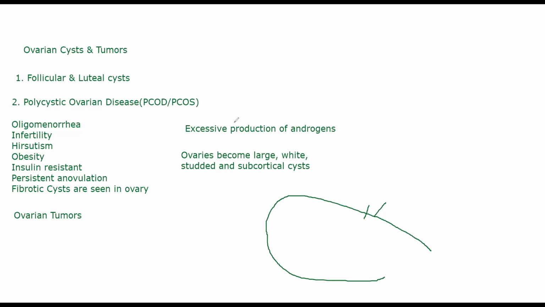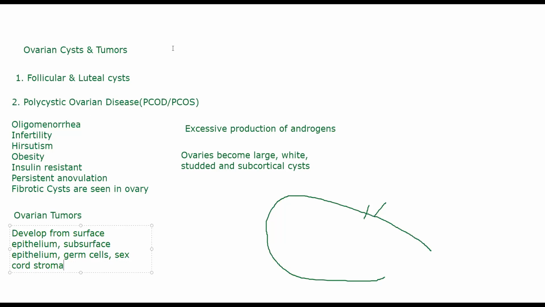So ovarian tumors can develop from surface epithelium, they can develop from subsurface epithelium, so the layer directly under epithelium, or they can occur from germ cells, or they occur from sex cord stroma. This is basically the connective tissue, tumors that are developing from connective tissue and the cells inside the ovary.